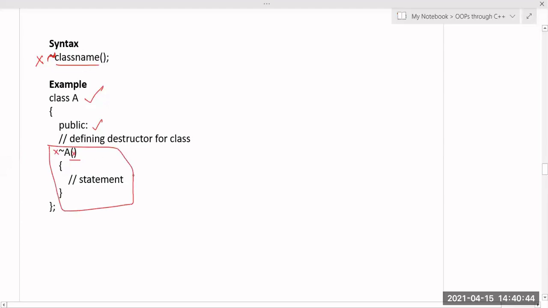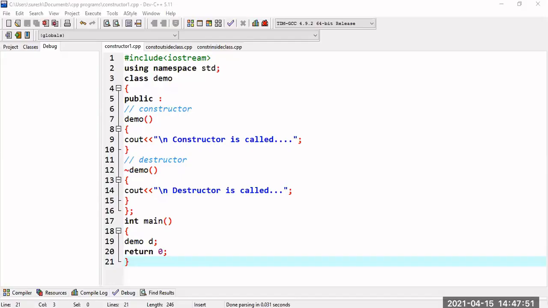That is very important. There is only one destructor for the class, but you can have multiple constructors for the class. That is why constructor overloading is possible, but destructor overloading is not possible because there is only one destructor for a class. Now I am discussing the differences between constructor and destructor. A constructor is used to initialize the object, or to allocate the resources for the object. And a destructor is used to deinitialize the object, or to deallocate the resources that were allocated for the object by the constructor.